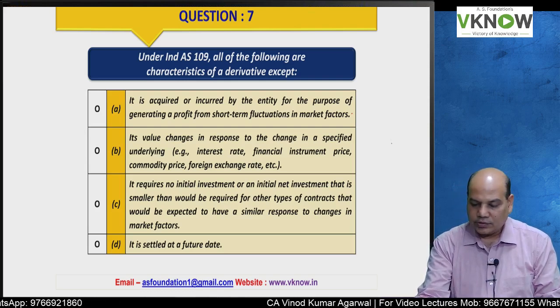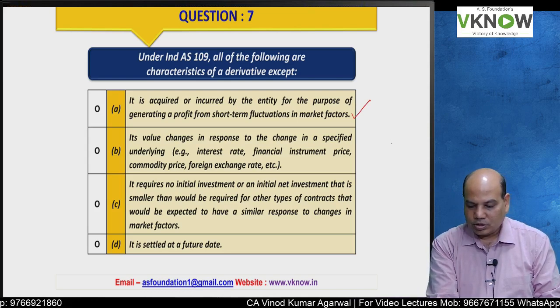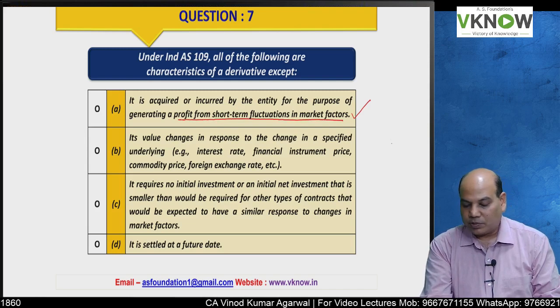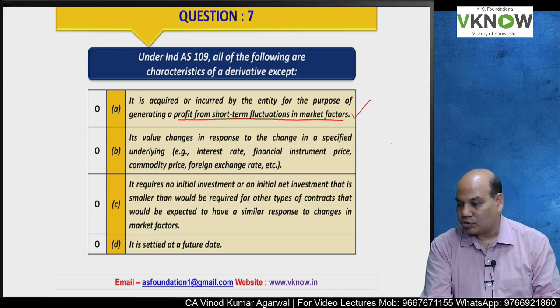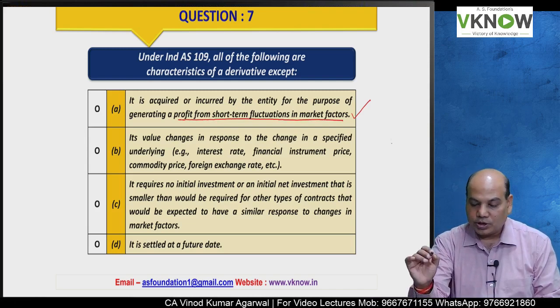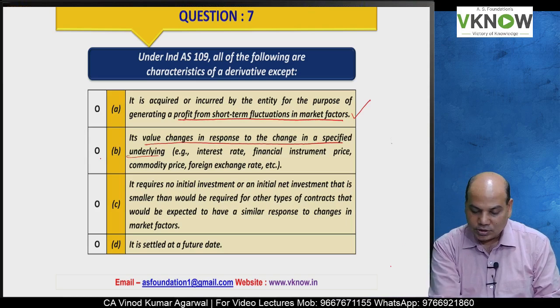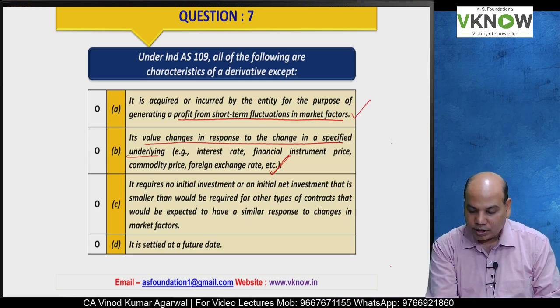The correct answer is A, because the definition does not talk about the purpose of generating a profit from short term fluctuation. This is not the object or definition. Its value changes in response to the underlying. Yes, this is a correct part of the definition.